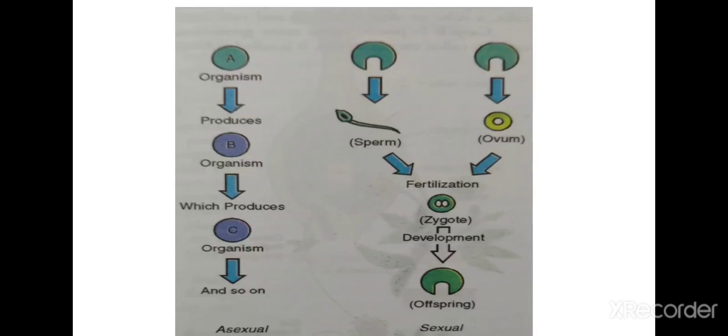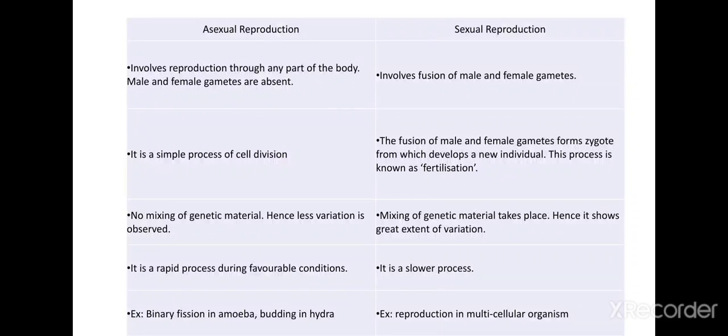Here you can see on the left side that in asexual, an organism produces an organism of its own kind, which further produces an organism of its own kind, and the process continues. Whereas in sexual reproduction two parents are involved, and they release their own gametes which combine to form zygote and then develop, and then offspring will be produced. Fine. So this is just a comparison.